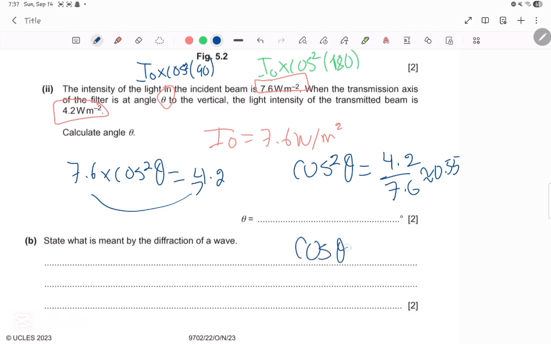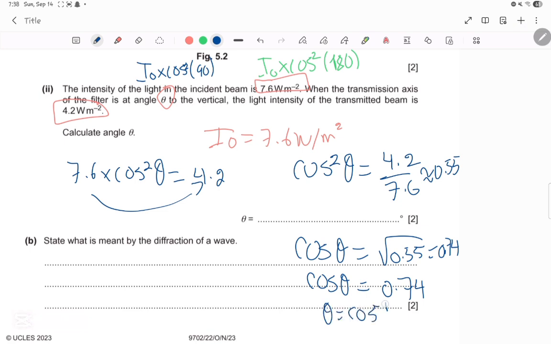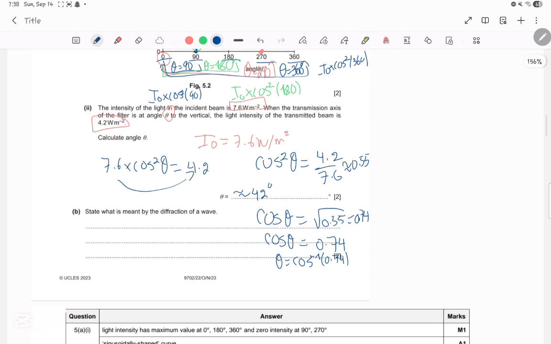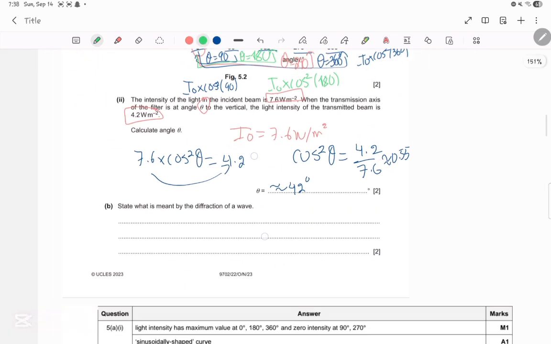That means cosine theta is equal to the square root of 0.55, which is 0.74. So that means cosine theta is equal to 0.74. And how do you find theta? Theta is cosine inverse 0.74. Put it on the calculator. Cosine inverse 0.74, and you will get an answer which is approximately 42 degrees to the nearest integer. So that is it for this question. Let me just erase and keep the answer. Here we go. Now that is it for question A.